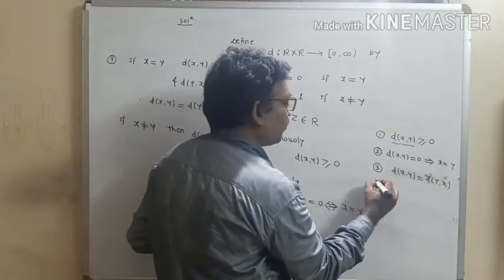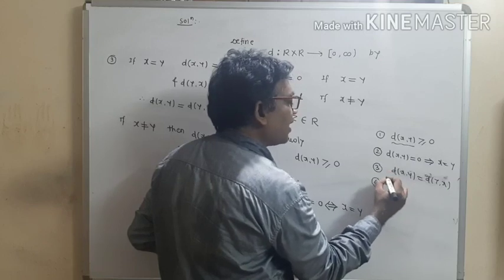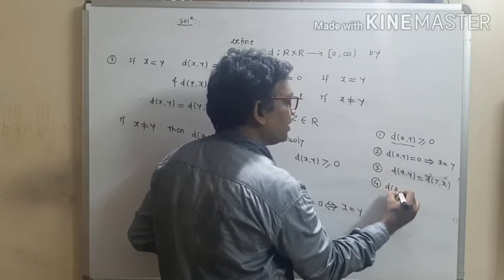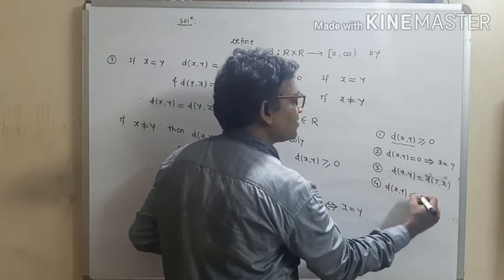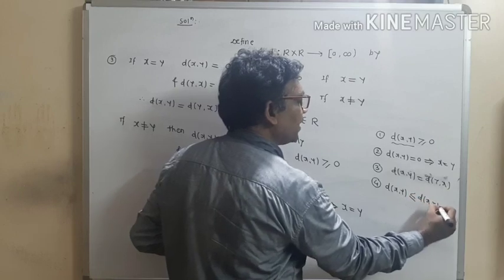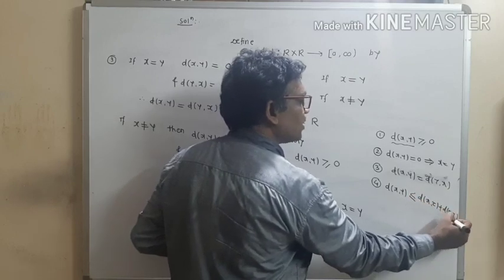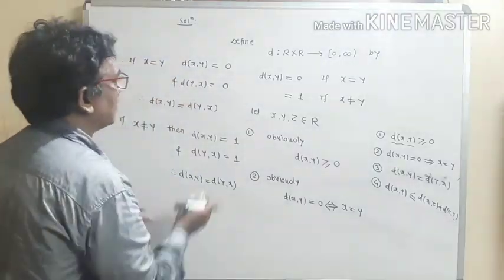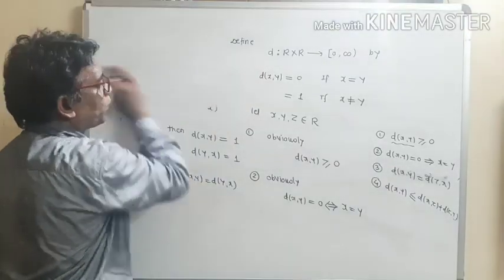Now let us prove the fourth property. It is the triangle inequality property. Distance of xy is less than or equal to distance of xz plus distance of zy. This is the triangle inequality property. So write down the fourth property.